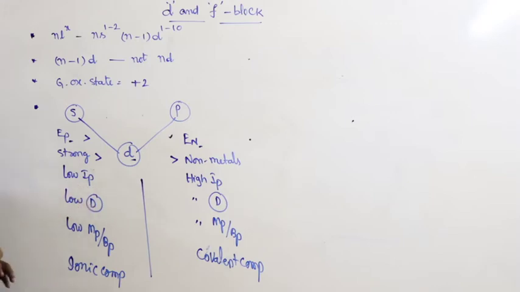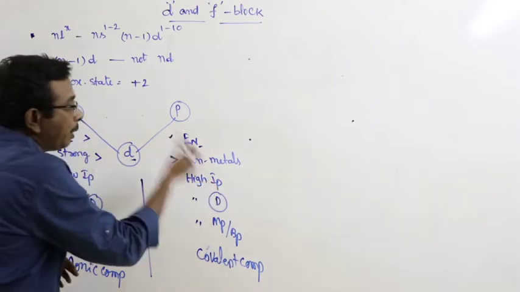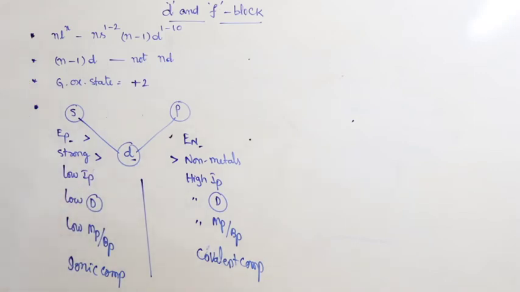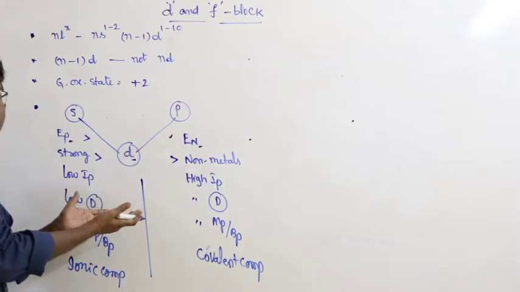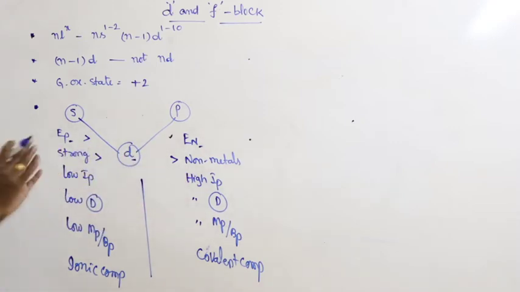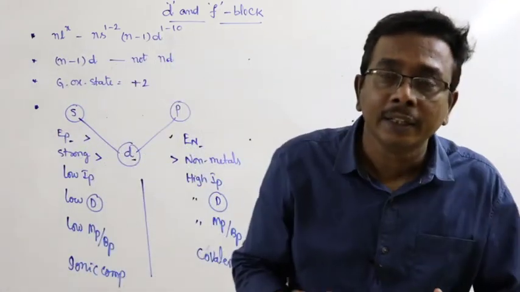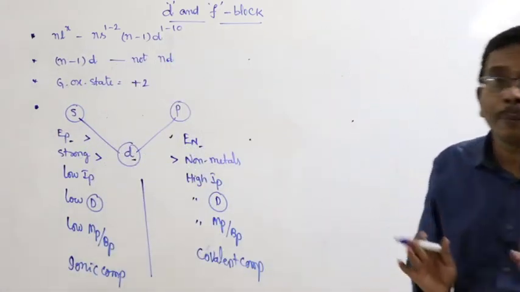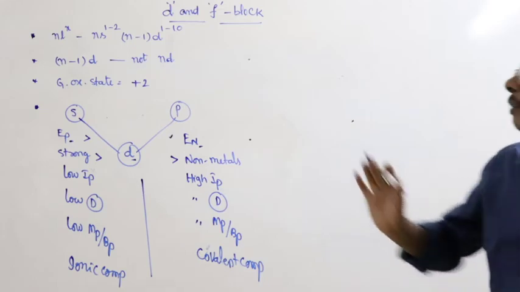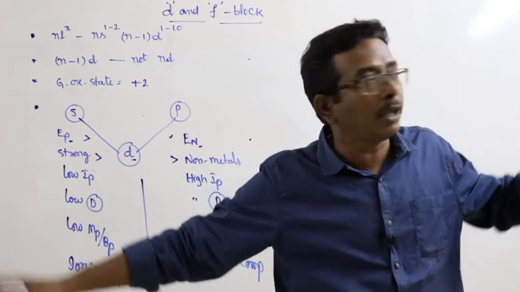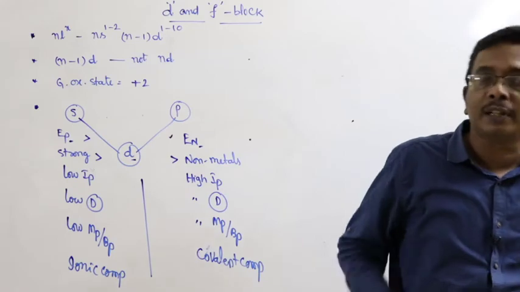Next, what about the IP values? S block elements have low IP values, p block elements have high IP values. But the IP values of d block elements are intermediate to both these s and p blocks. In the same way, whatever the property may be, it is intermediate to that of highly electropositive s block elements and electronegative p block elements.